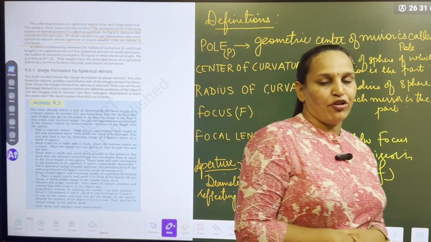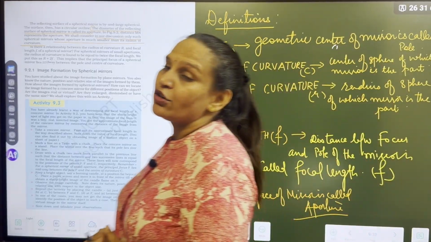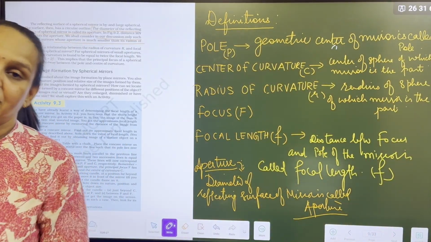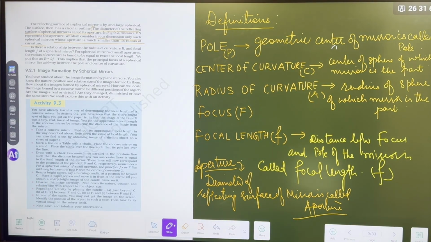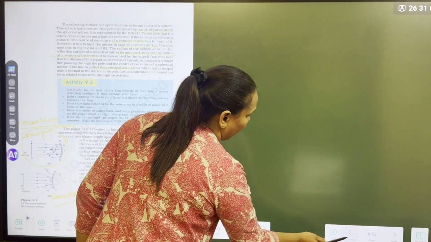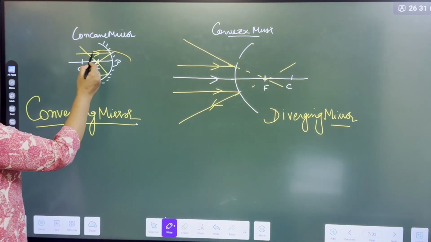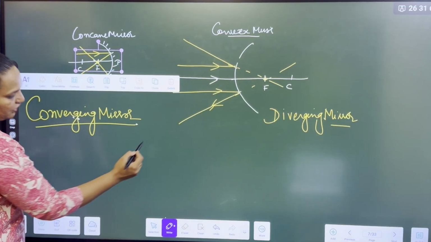Now question time for you. Tell me whether a big aperture is better to get sharp images or a small aperture is better. Comment your answer down below. Next, is there any relationship between the focal length and the center of curvature?